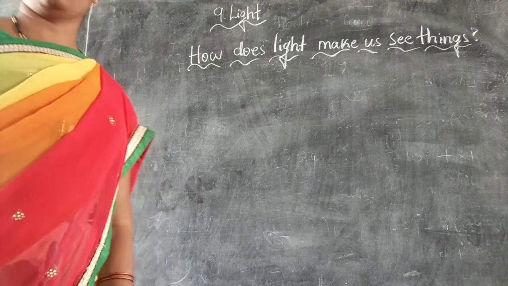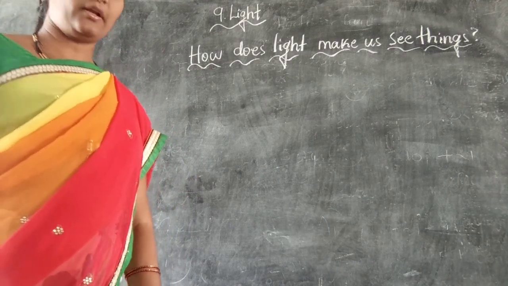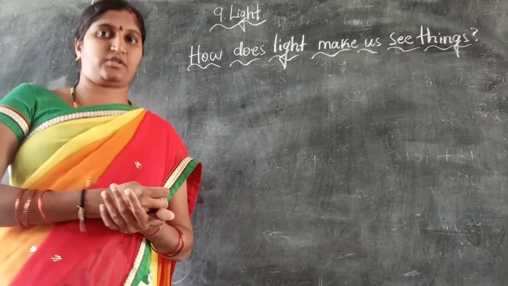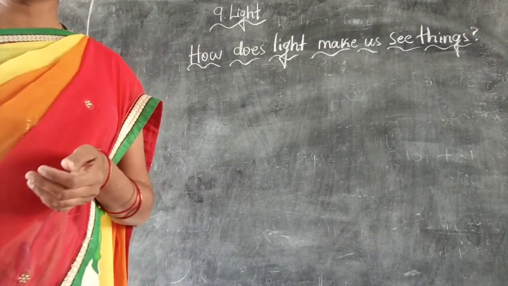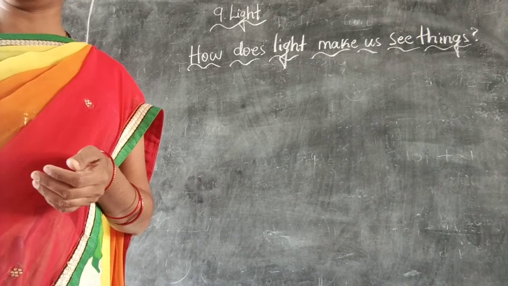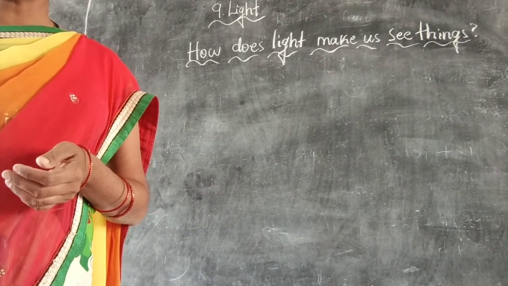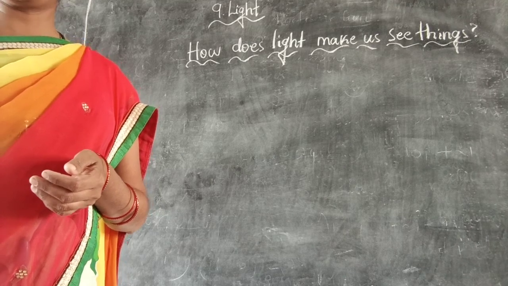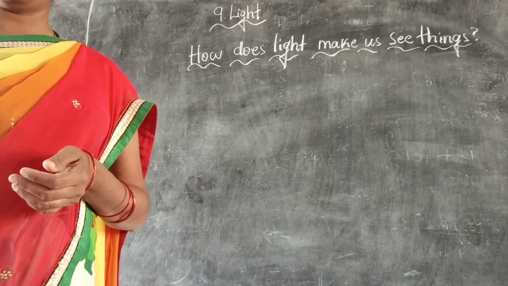So what happens here? As light falls on an object, it bounces off from the surface of the object. This light enters our eyes and the eyes sense it and send a message to the brain. Finally, we are able to see the object.